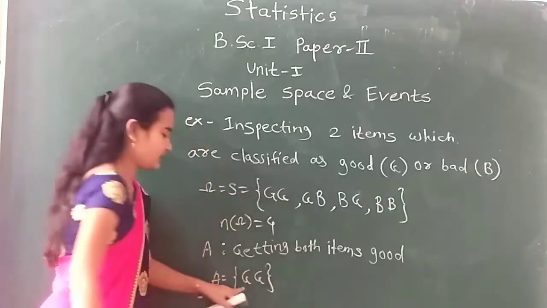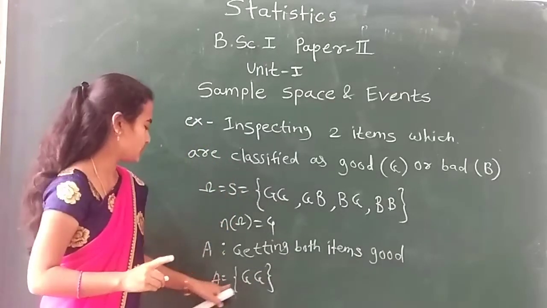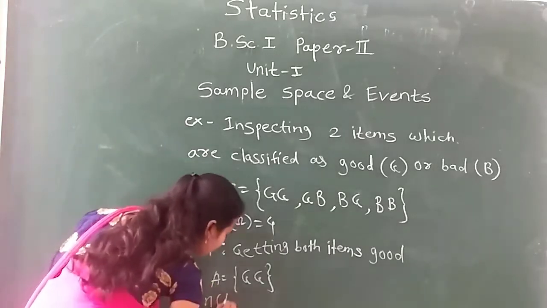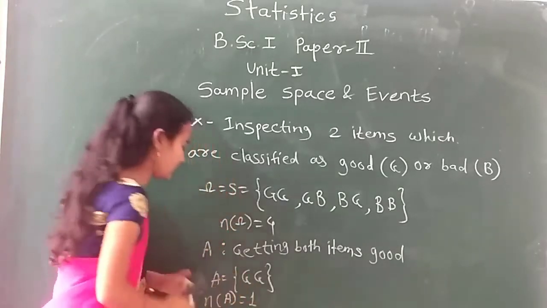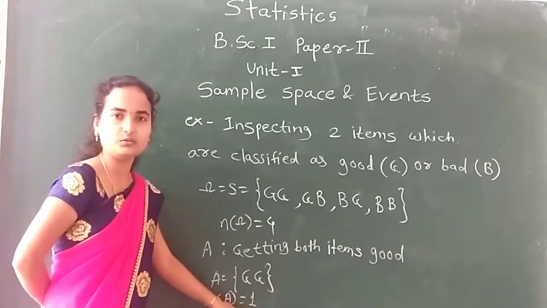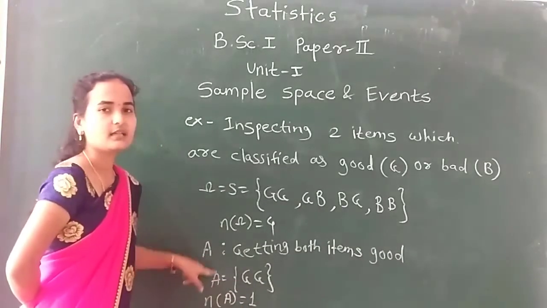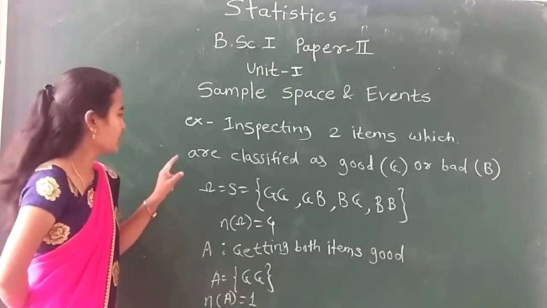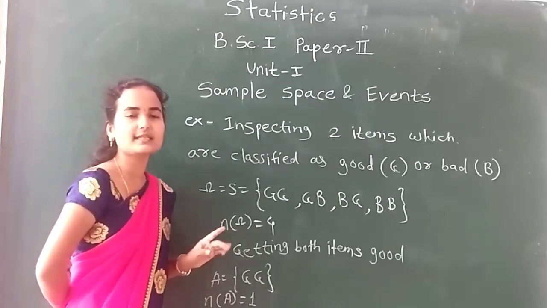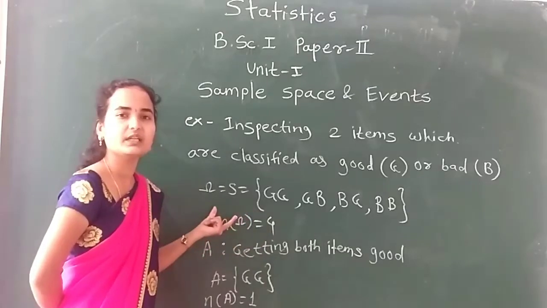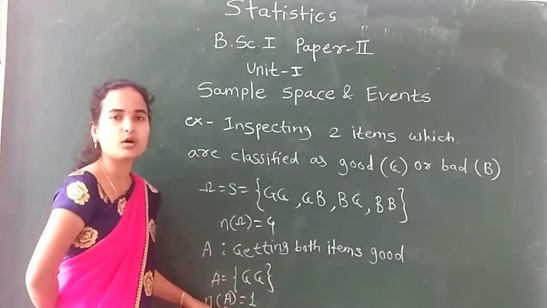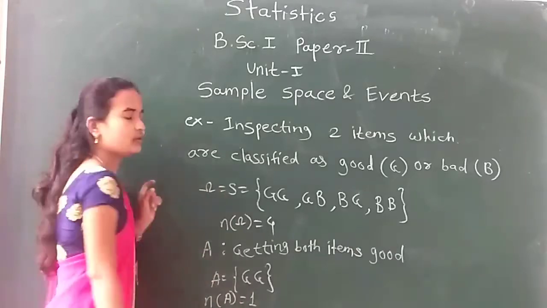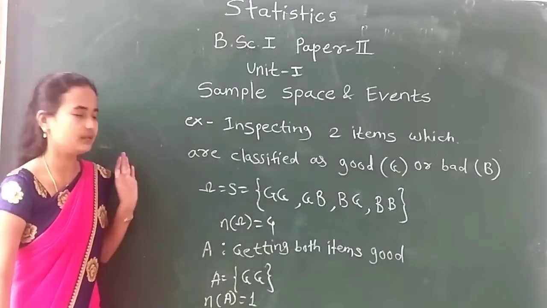So exactly one possible value for this event A. So n of A becomes 1, and therefore if n of A is equal to 1, then A is called a simple event or elementary event. The first type of event is the simple event. Why is it a simple event? Because it consists of only one sample point.